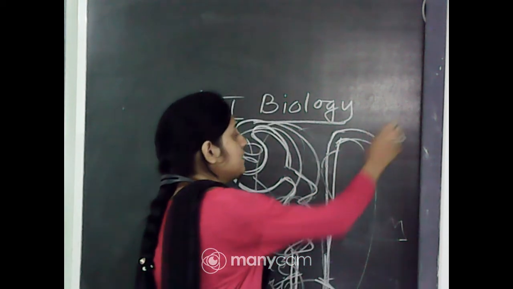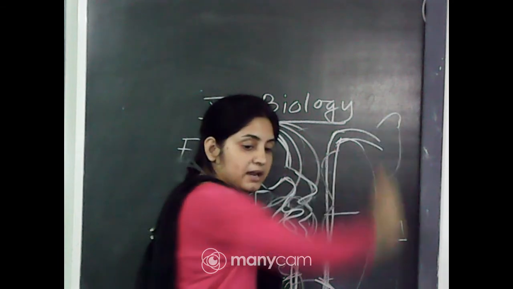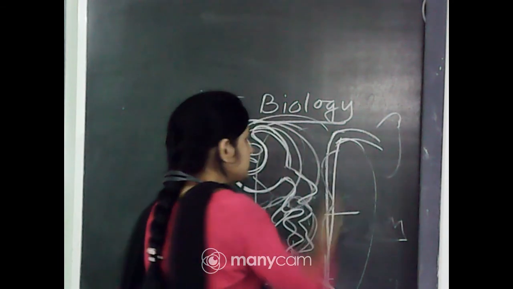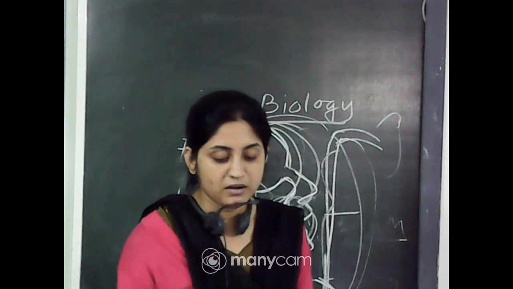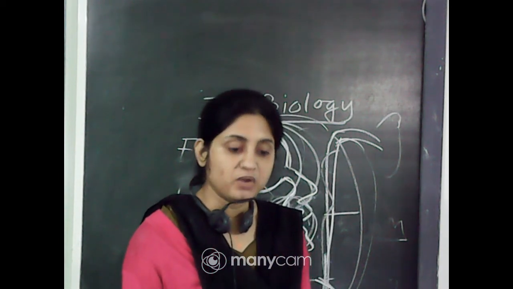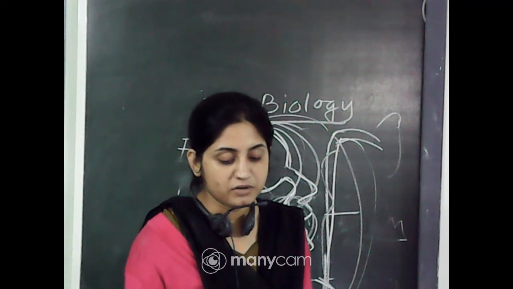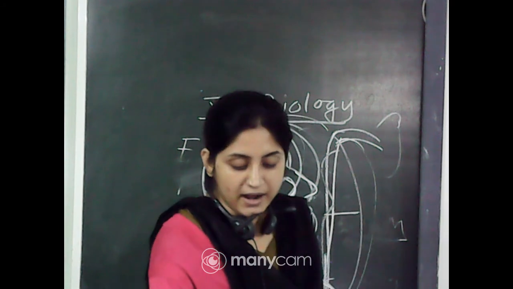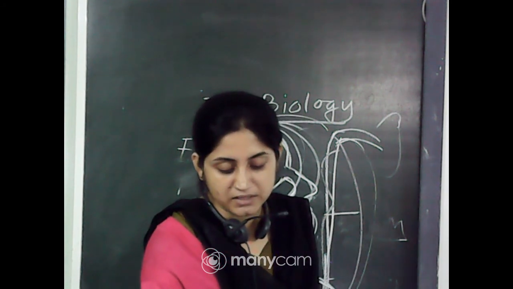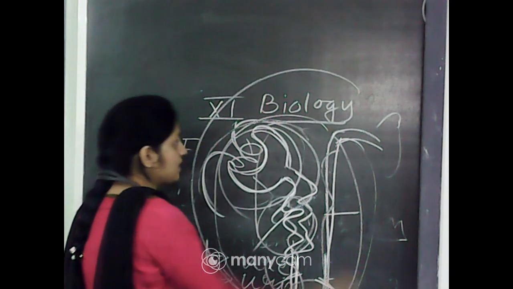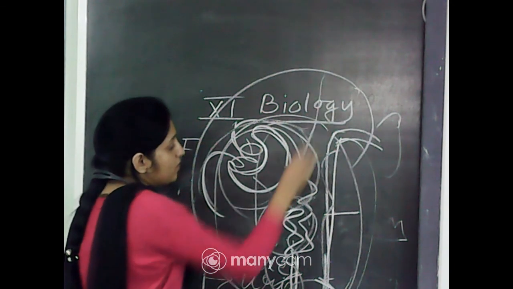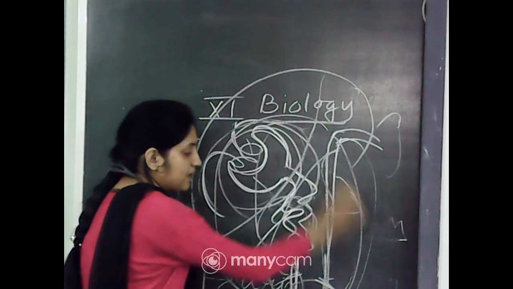The collecting duct then enters the medulla portion. This portion is present in the cortex region. The Malpighian corpuscle, proximal convoluted tubule and distal convoluted tubule of the nephron are situated in the cortical region of the kidney, whereas the loop of Henle dips deep into the medulla. So when the kidney has this type of structure, this part is in the cortex region and this part enters inside the medullary region.